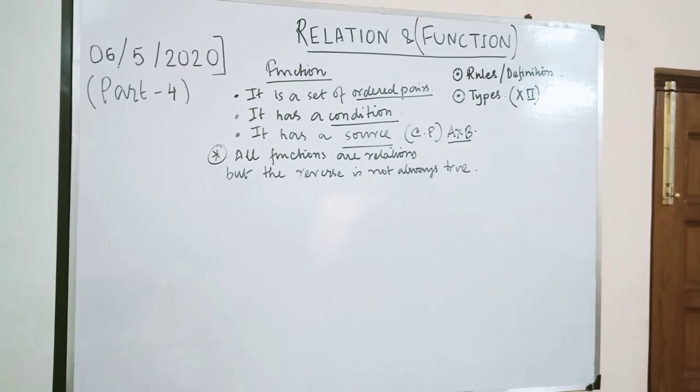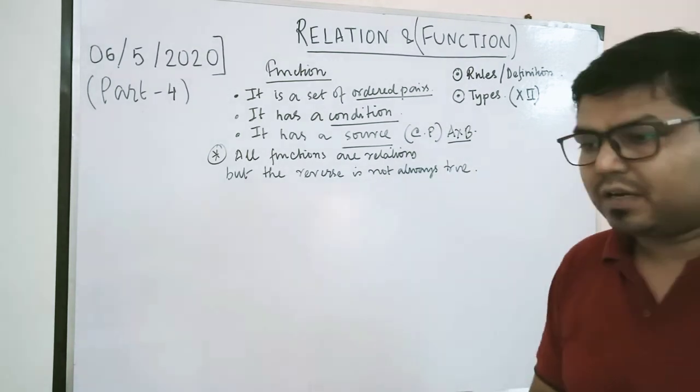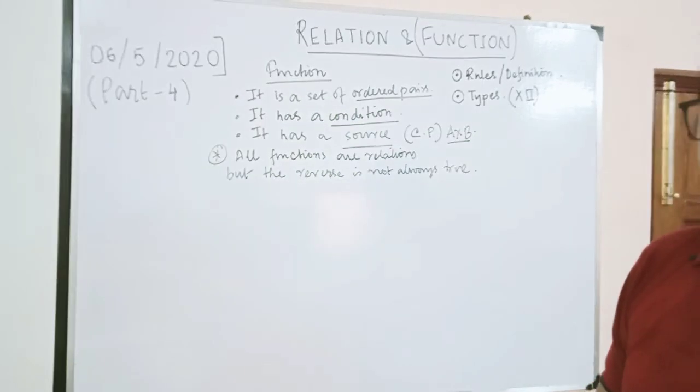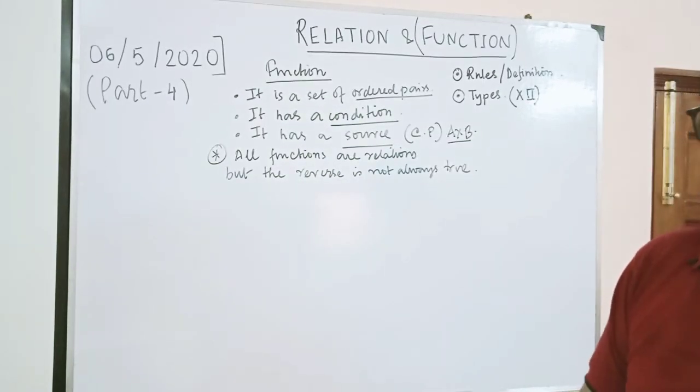A simple example: humans are animals. You can say all humans are animals, but can you say that all animals are humans? Obviously not. Humans are a special species of the entire animal kingdom.